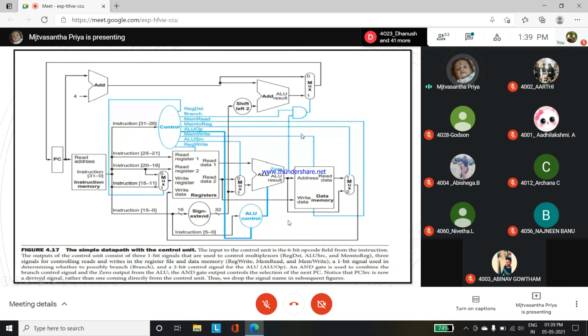So next, memory to register. So memory to register வந்து it is also going to the multiplexer 1, and memory read is going with the data memory flow, and ALU opcode will be going to the ALU control. So this is the control 1. It will be controlling all the instructions, right? Whatever we are giving can be performed with the ALU control unit, right?